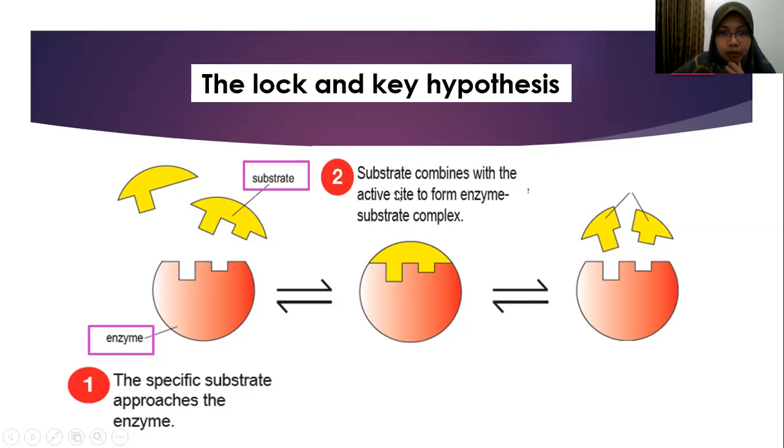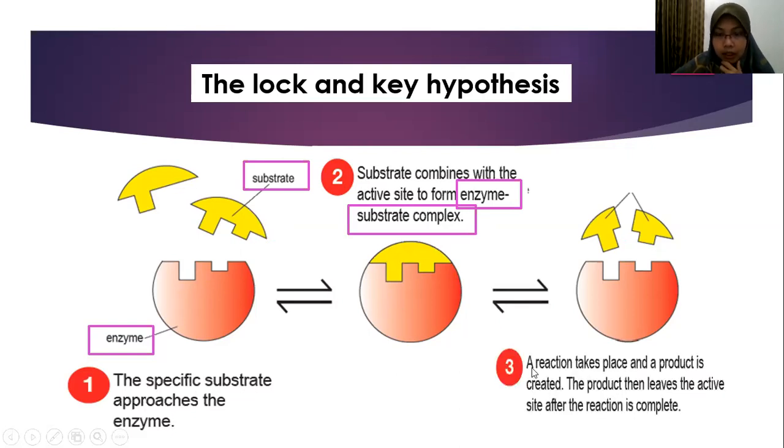The substrate combines with the active site to form the enzyme substrate complex. When the substrate and enzyme are combined together, we call it the enzyme substrate complex. And last, what happens? A reaction takes place and product is created. These two become product because you can see it breaks here. The substrate is broken down, so the product then leaves the active site after the reaction is complete. This is the process of the lock and key hypothesis.